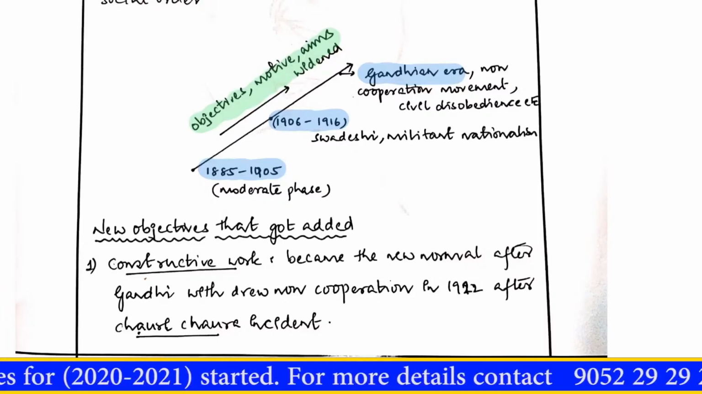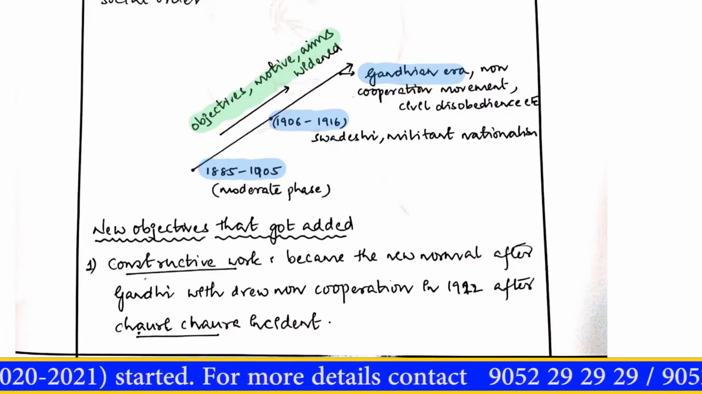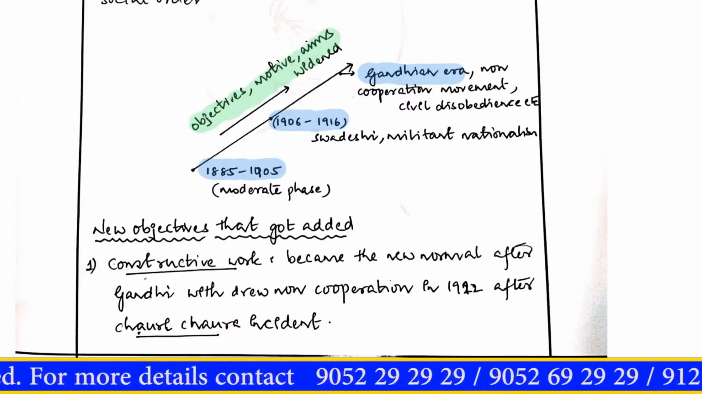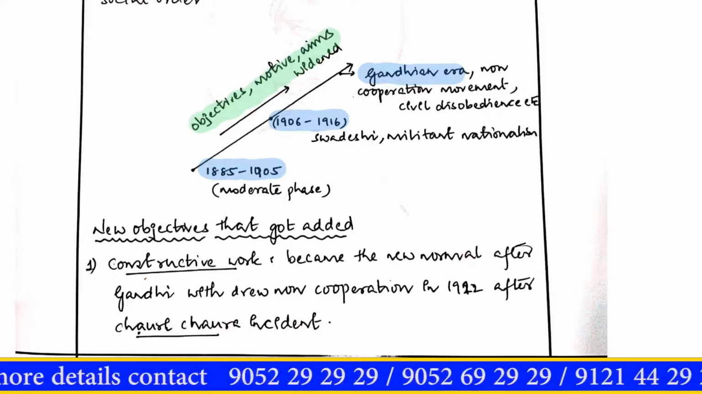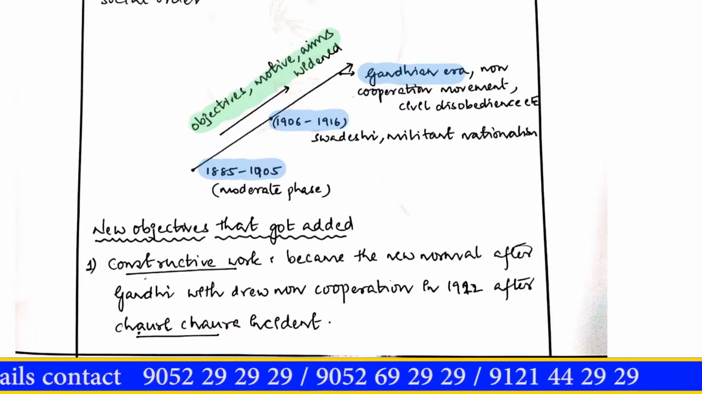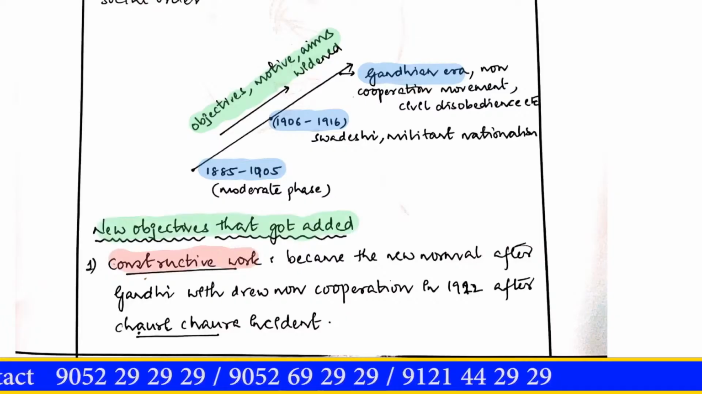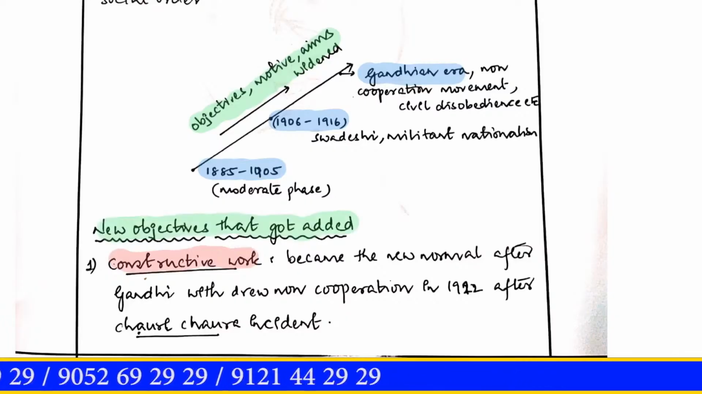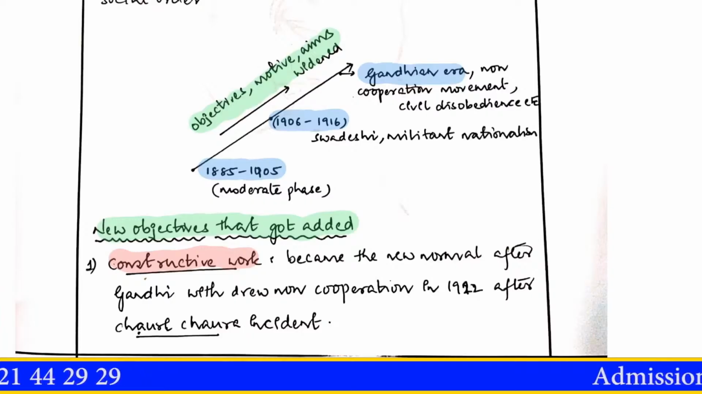And also it is important to put it up these days because they are fetching a good number of marks. Now moving forward, the new objectives that got added: firstly, constructive work. The constructive work became the new normal after Gandhi withdrew non-cooperation in 1922 after the Chauri Chaura incident. So he has listed the Chauri Chaura incident. That is a good thing. It is a value addition to his answer.